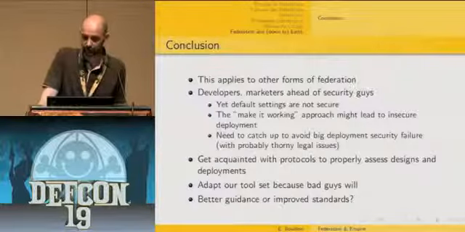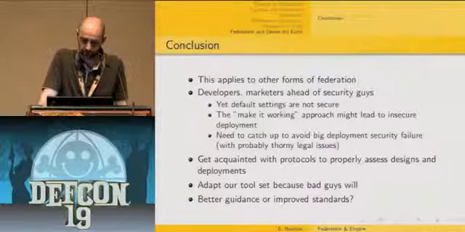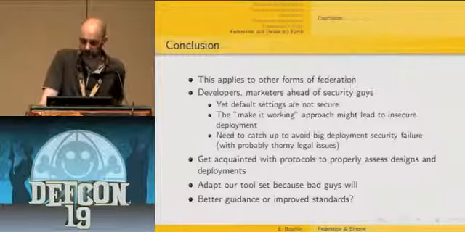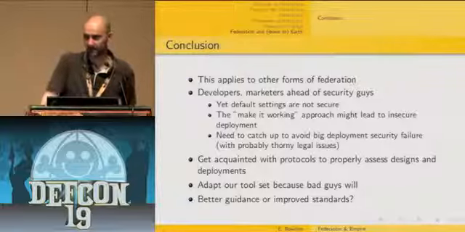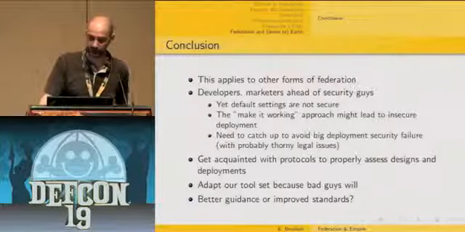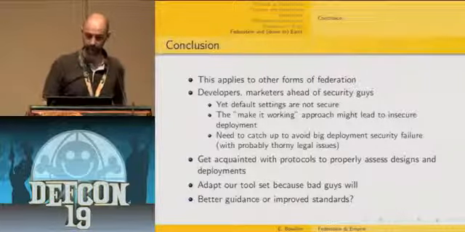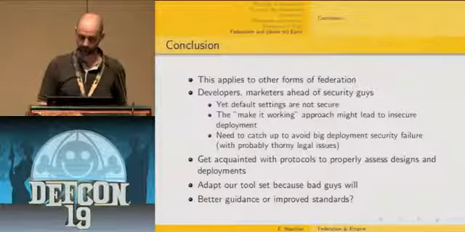Of course, this applies to other forms of federation delegation. In this field, developers and marketers are ahead of security people, so default security settings are not secure. The make-it-work approach might lead to insecure deployment, and that's why we need to keep up with this kind of protocol to avoid big deployment security failures